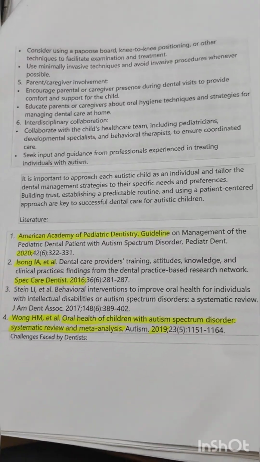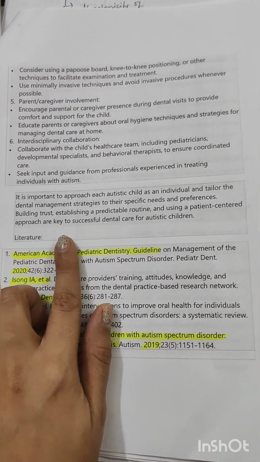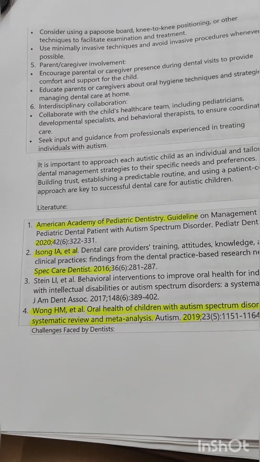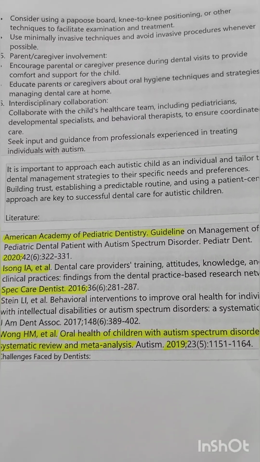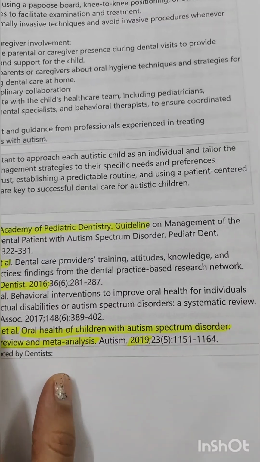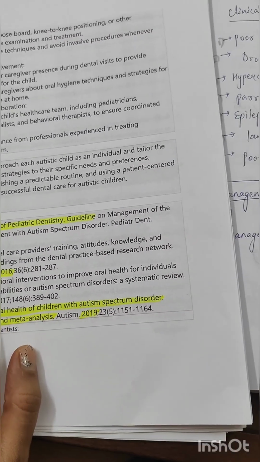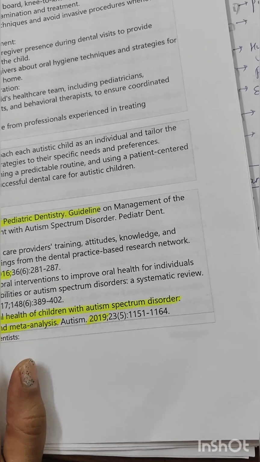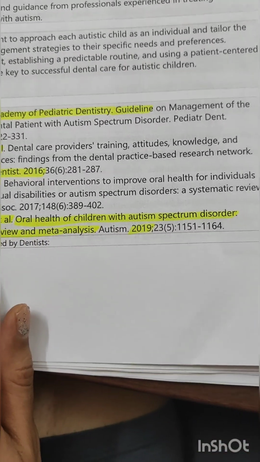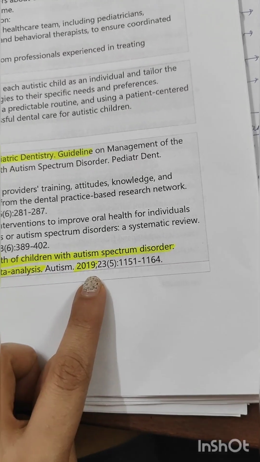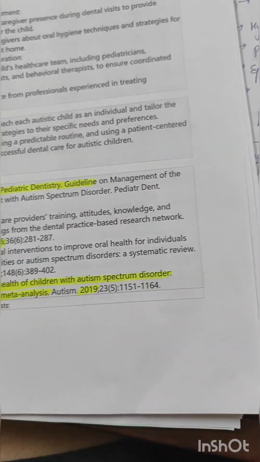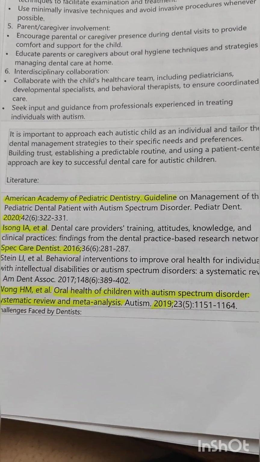And these are the few references which I have remembered: American Academy of Pediatric Dentistry 2020. Then this is how I am remembering, iSong et al. 2016, Wong HM et al. 2019. Okay. So this completes our autism.